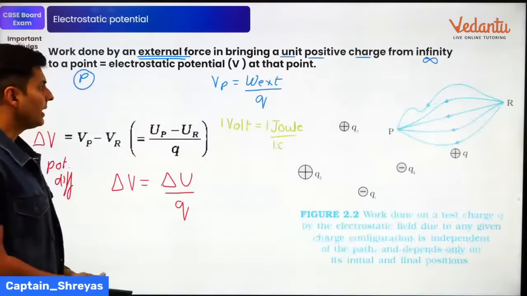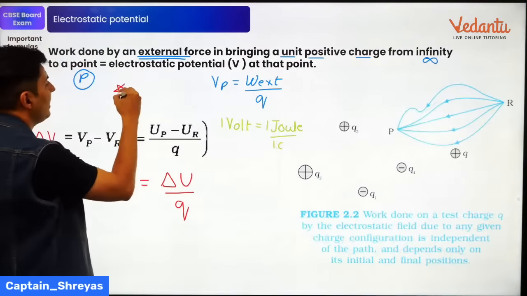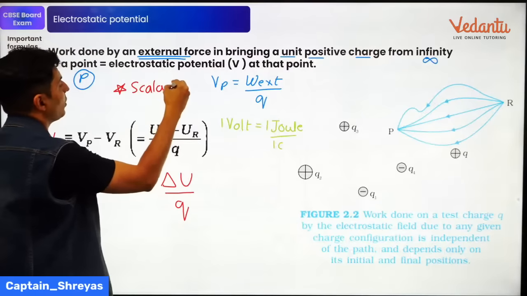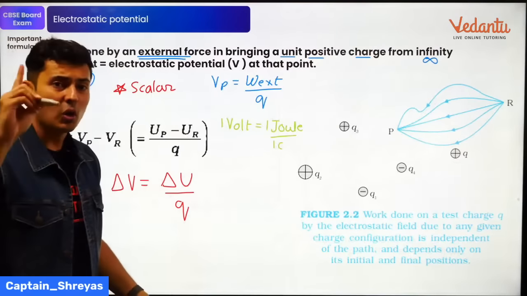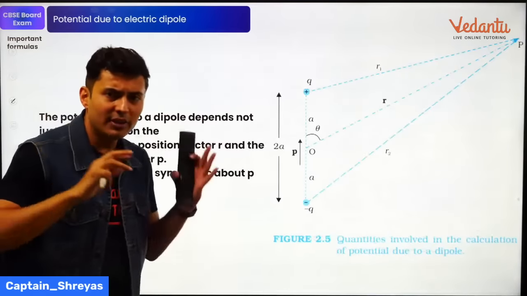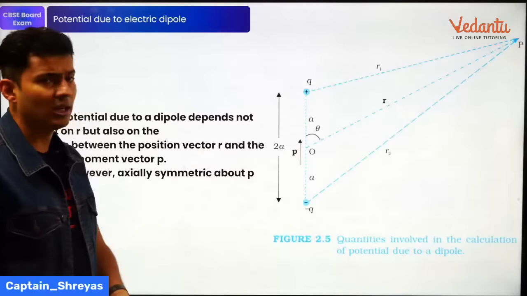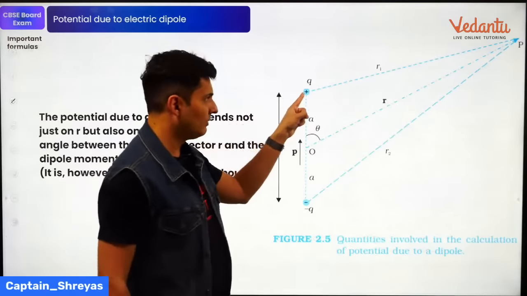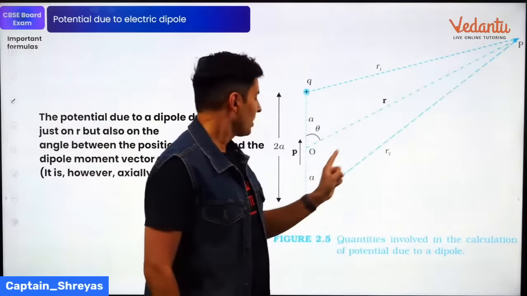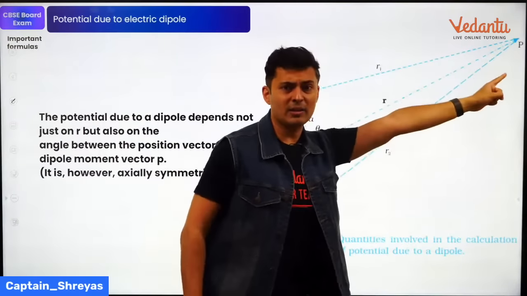And remember that the potential is a scalar quantity. So every charge contributes in the potential without taking into account the directional effects. So a positive charge also creates potential. The negative charge also creates a potential.